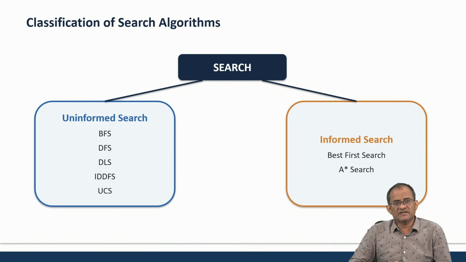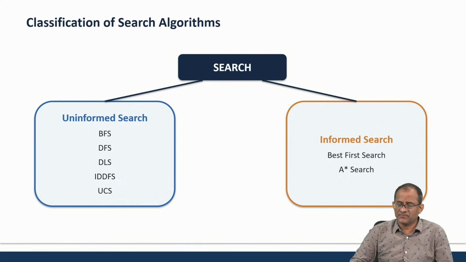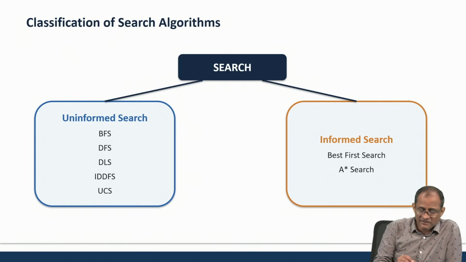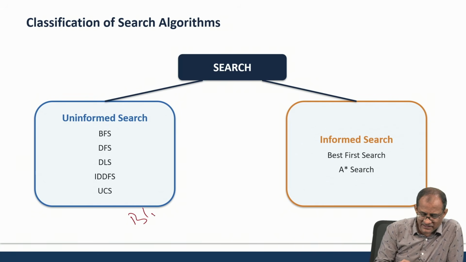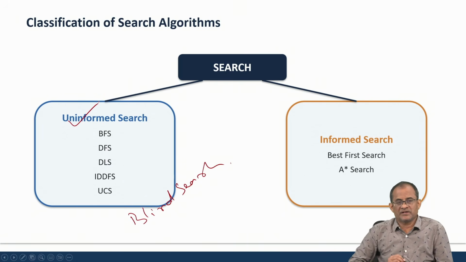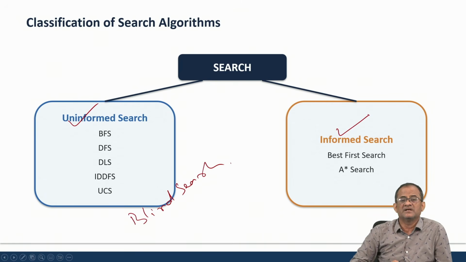Now, there are basically two types of searching here. One is informed, another is uninformed. Normally the word informed says that some hints or points are being given to you whenever you are doing the searching, so that they help you in doing the search. Then it comes under informed search. If nothing is given and you are simply supposed to search, that is also called blind search, another technical word being uninformed search. If some information is given for the searching, then it is called informed search.